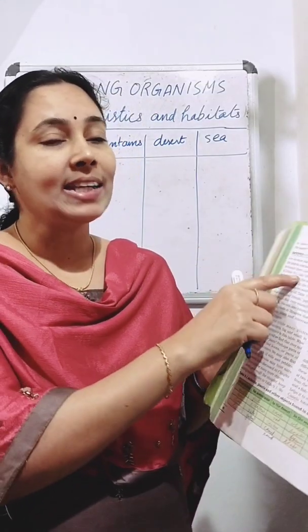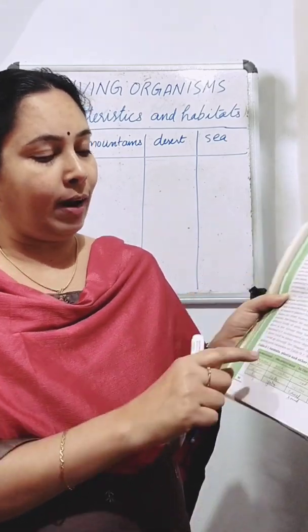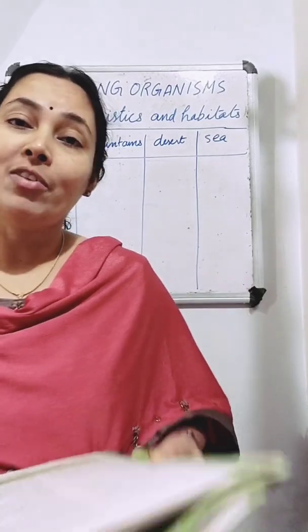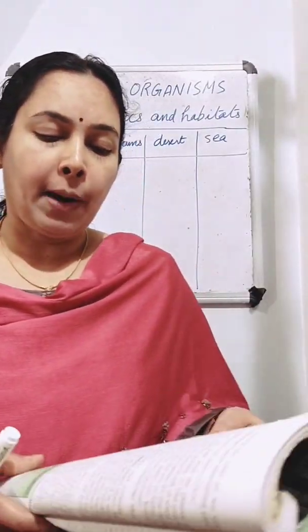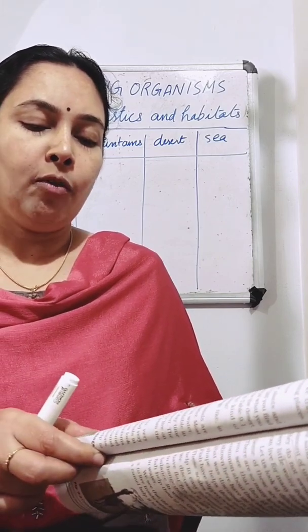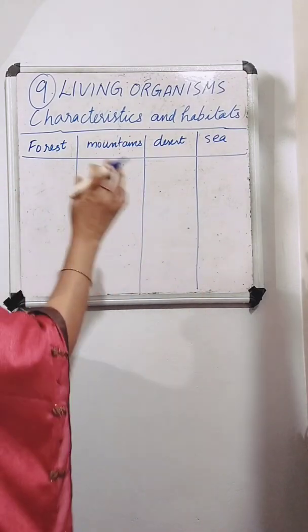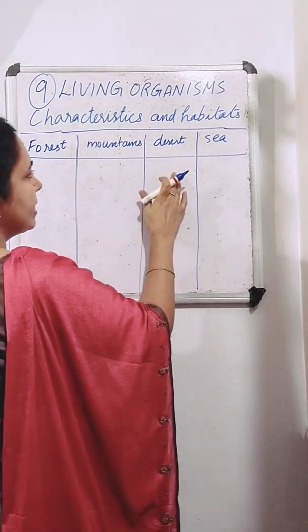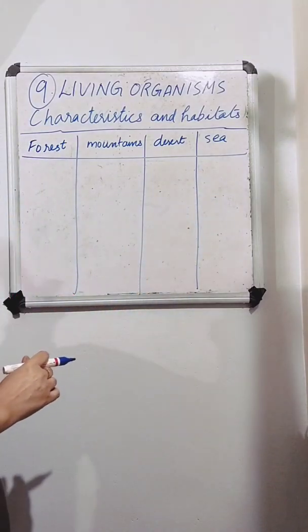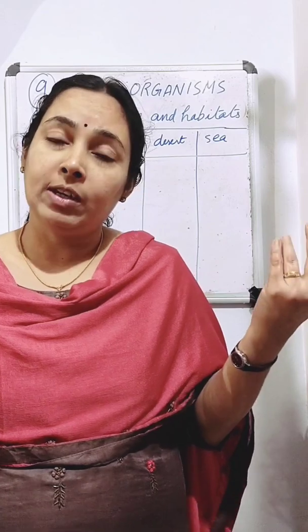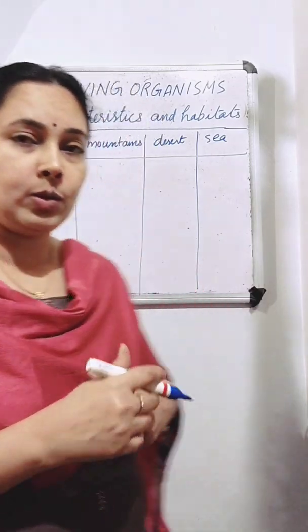Now there is one activity in your textbook, Activity 1. There is one table, Table 9.1. Now we can fill that table. We want to write the animals, plants and other objects found in different surroundings. Here we write the animals or plants or other objects found in forest, mountains, desert and sea. In a forest, we can see a lot of trees. Then we can see so many animals also.